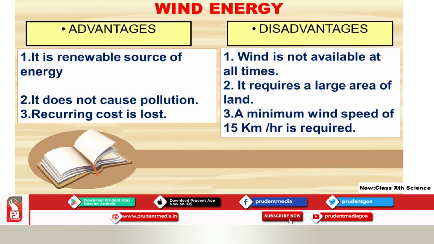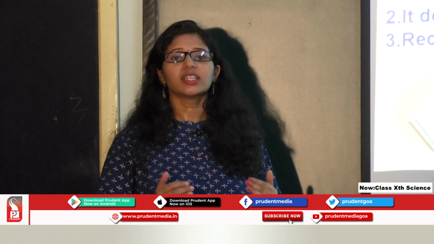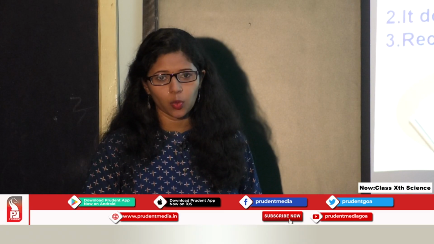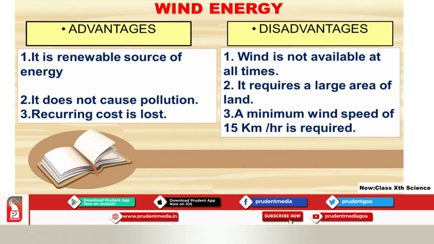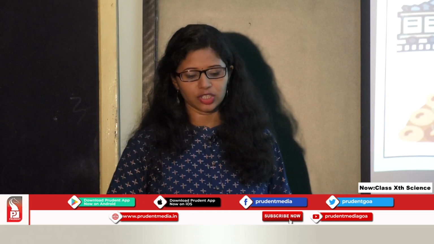Very important point, a minimum wind speed of 15 km per hour is required. We cannot set up these windmills in any area where the wind speed is very low. We have to have a minimum wind speed of 15 km per hour. Now, we are done with the biomass and the wind energy.